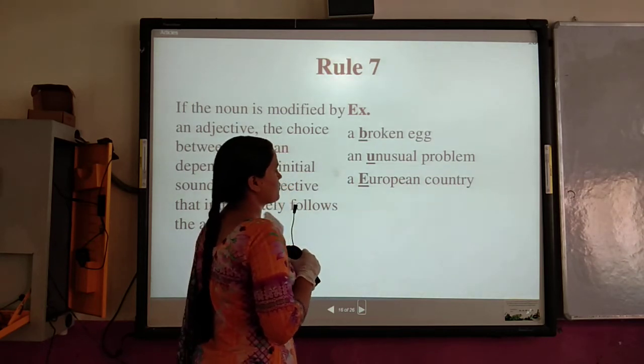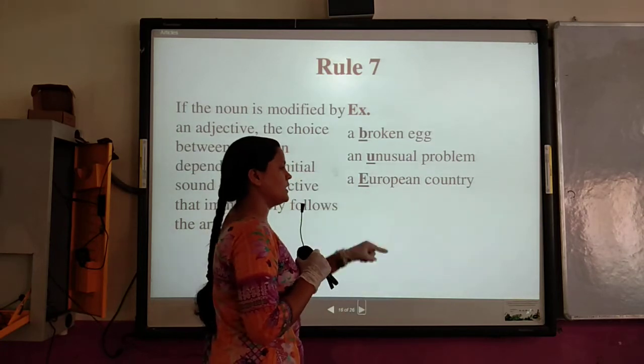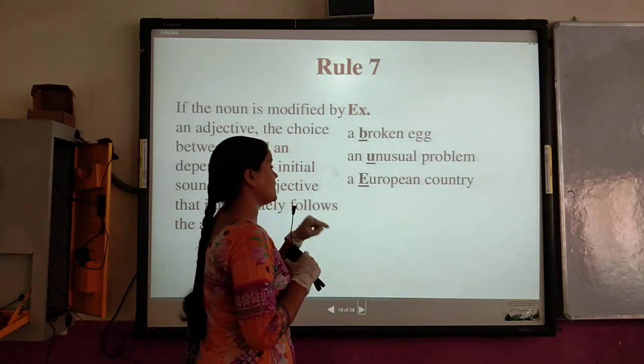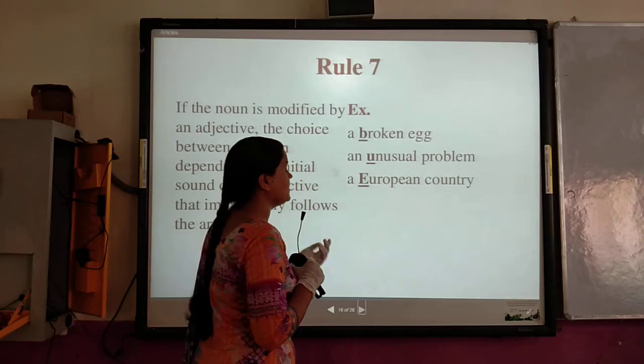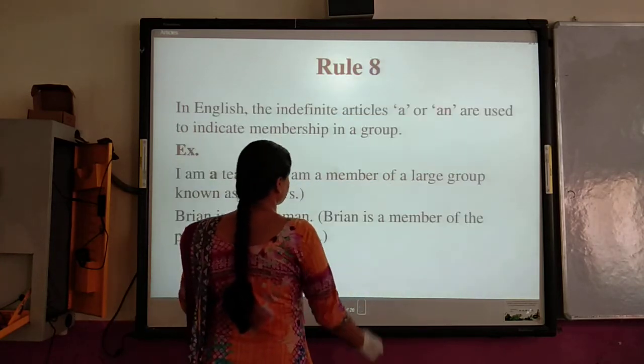Okay, a European country. So here it is using E, the letter that is a vowel, but it doesn't sound as a vowel. That's why we use a. Okay, now come to the next rule.